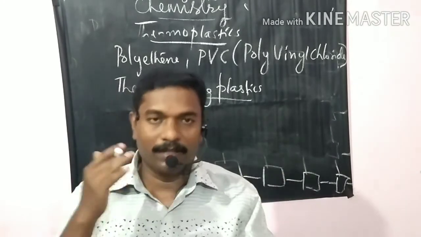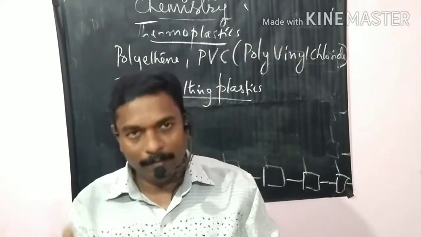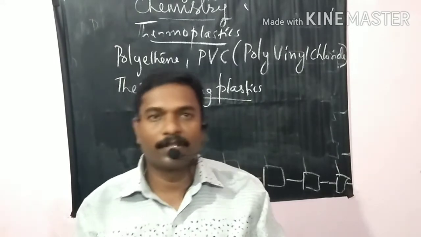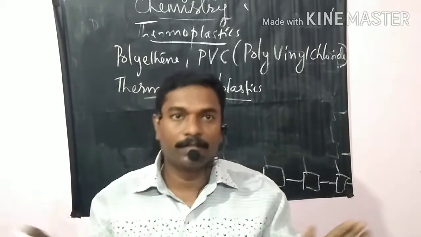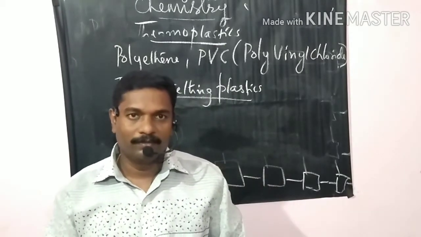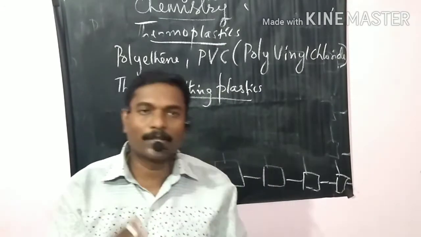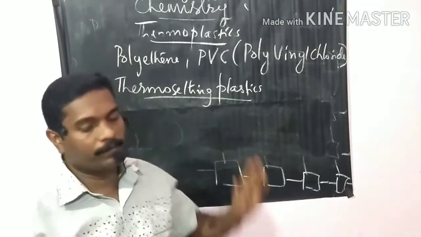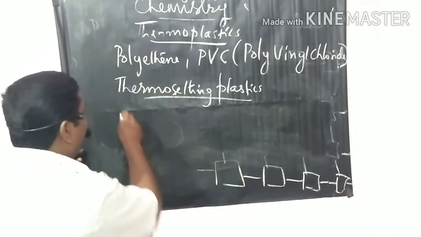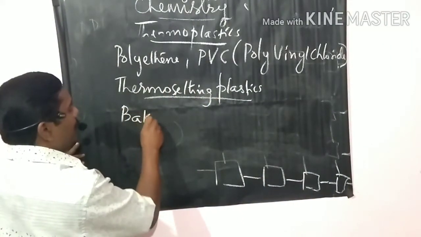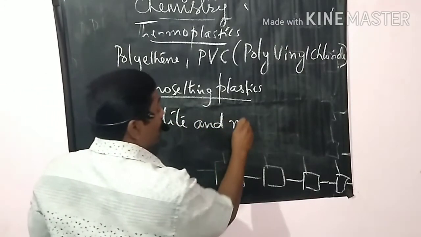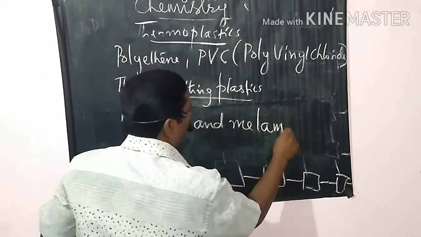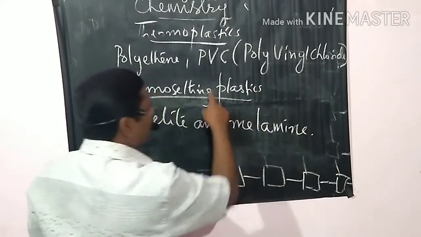Once on heating it becomes soft, on cooling it becomes hard, and then we can't make it soft again by heating. For example, bakelite and melamine are two thermosetting plastics.